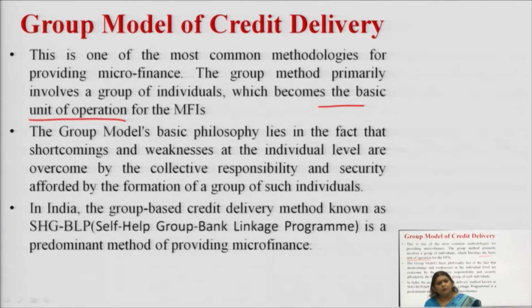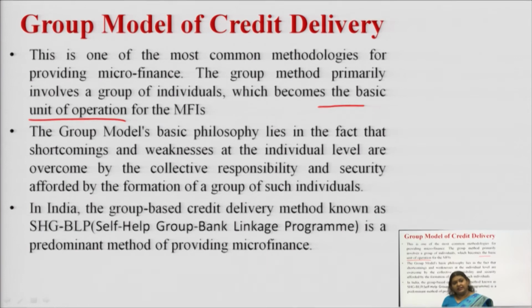The clients were a particular individual, but in this case the clients were a group of individuals. Fine. And this group model philosophy was developed from the weaknesses and shortcomings of our last model, that is the individual model.